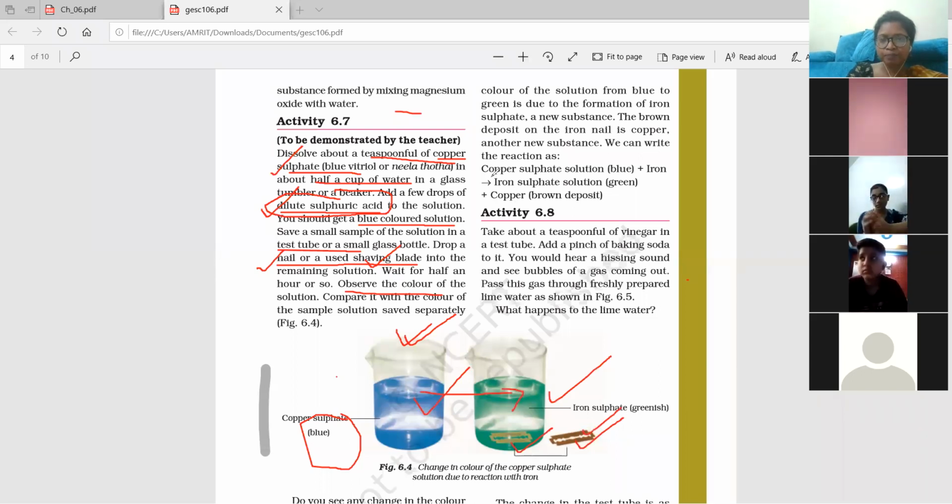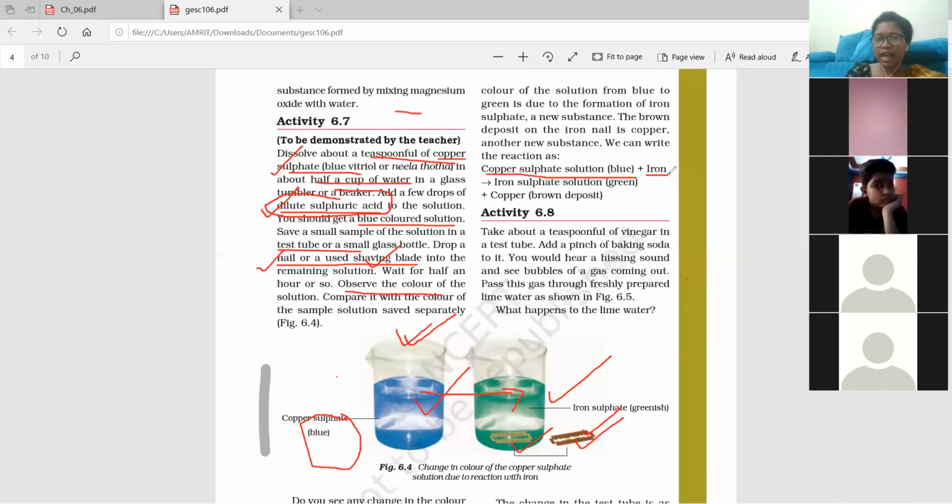All of you see here. Copper sulfate solution, which is blue in color. What did we add in it? Iron. Iron blade we can add, or iron nail, or stapler pins. Anything which is made up of iron we can add. And the arrow means becomes, means after reaction what we will get. The color of the solution which was blue initially, now it will change into green color.